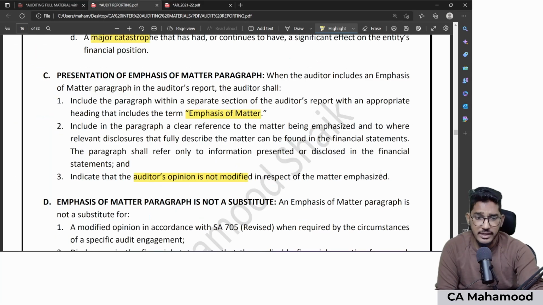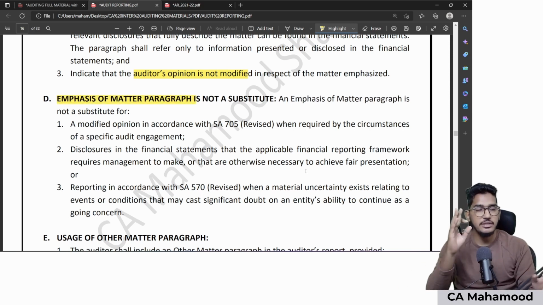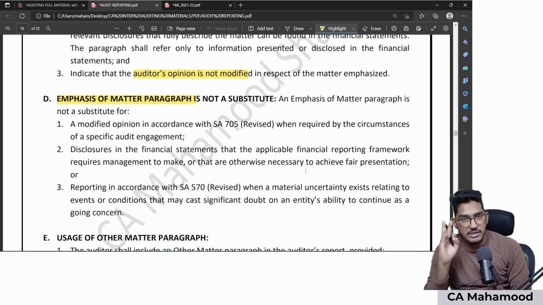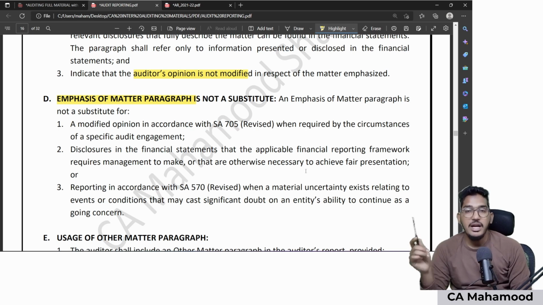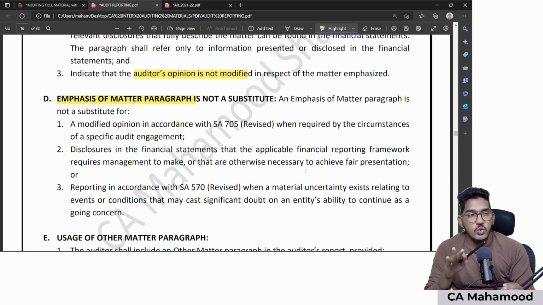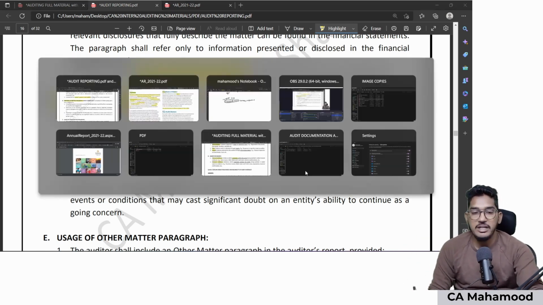That's all. And like the way key audit matter is not a substitute for 3 things, emphasis of matter paragraph is also not a substitute for 3 things. Same 3 things, whatever we have just now covered in 701, key audit matters is not a substitute for 3 things. Even emphasis of matter paragraph is also not a substitute for 3 things. What are those 3 things? It is not a substitute for those disclosures which are required in the financial statements to be made by management. It is not a substitute for giving a modified opinion when required. It is also not a substitute for material uncertainty relating to going concern paragraph. Clear? So this is what regarding emphasis of matter paragraph.